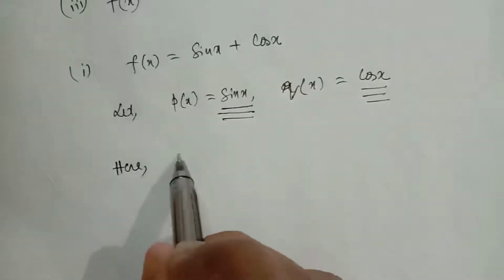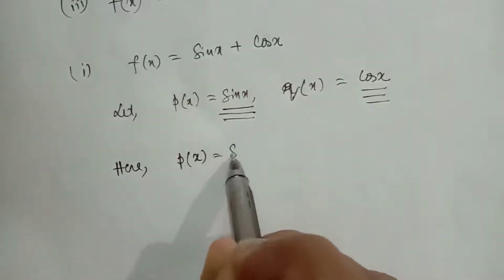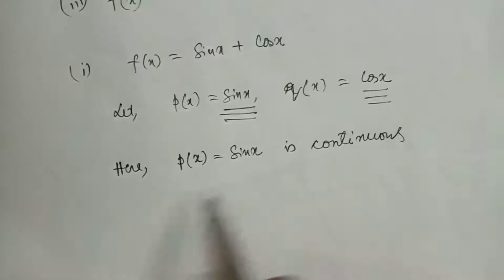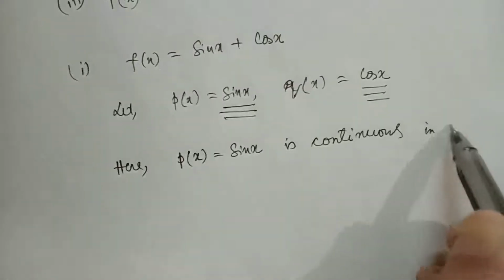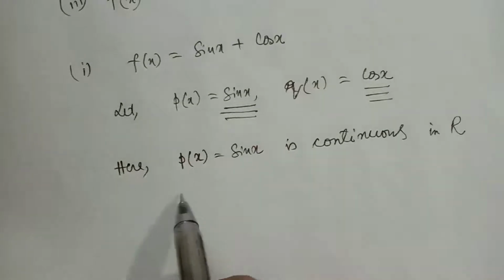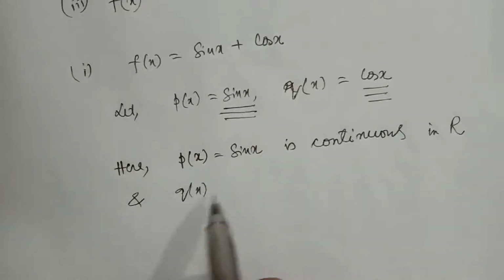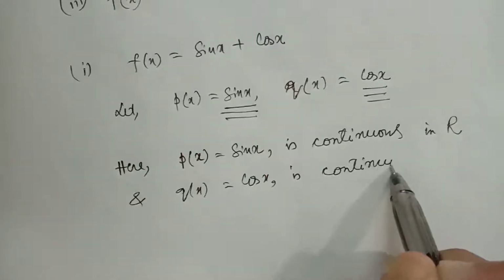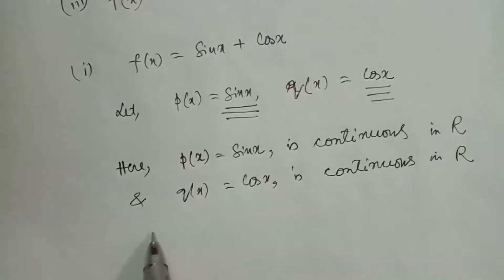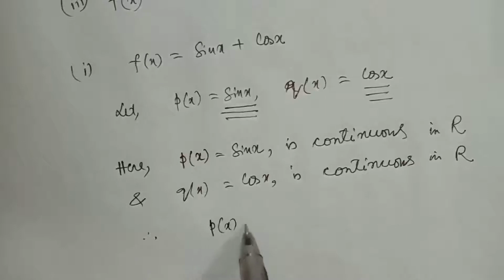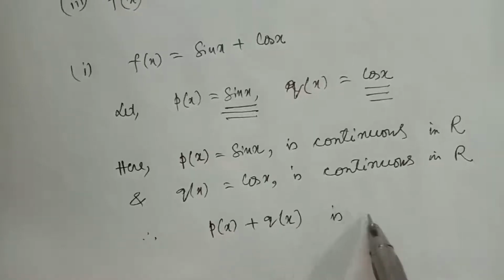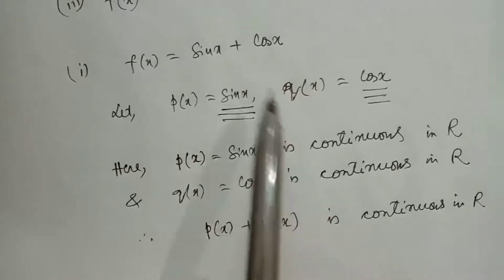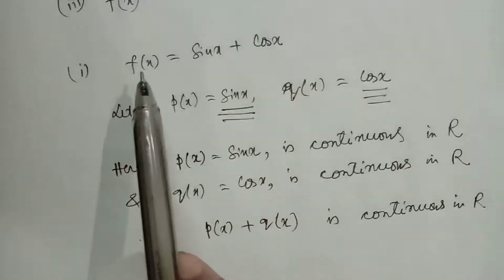Here p(x) equal to sin x is continuous in R, means at all points in R, and q(x) equal to cos x is also continuous in R, and therefore p(x) plus q(x), sum of two continuous functions, is continuous in R. Now you can see p(x) plus q(x) is actually our f(x).